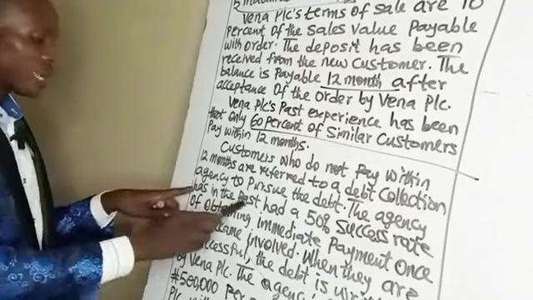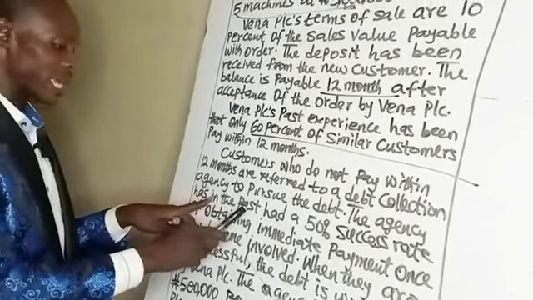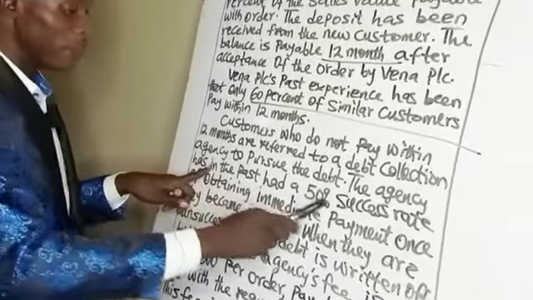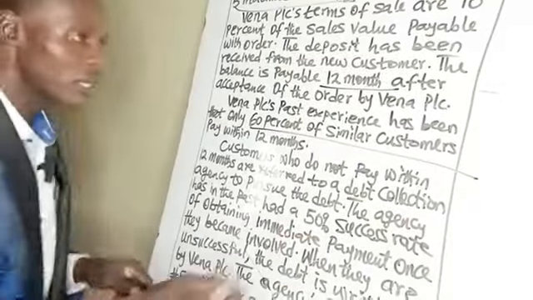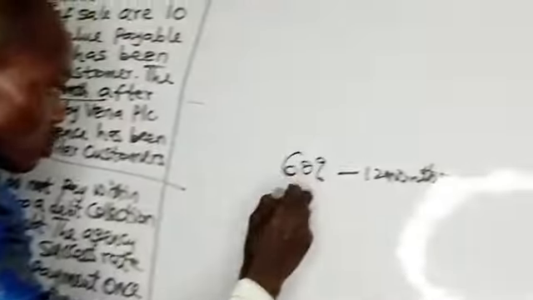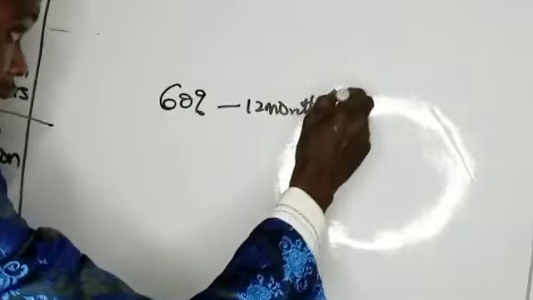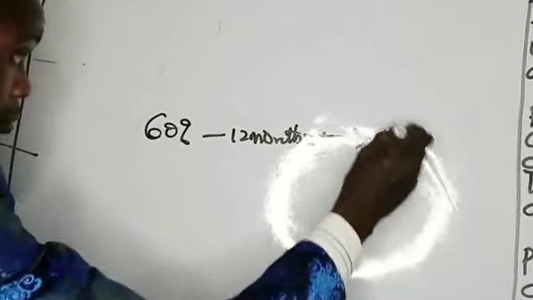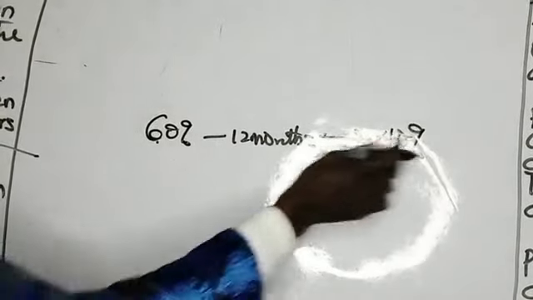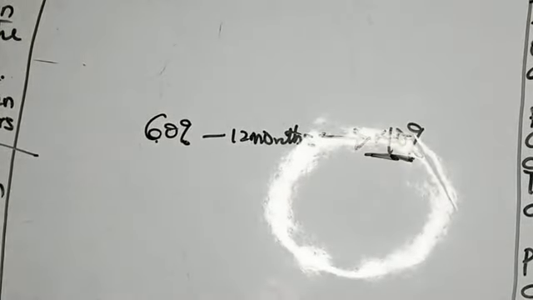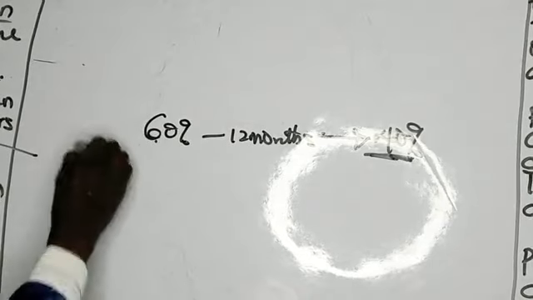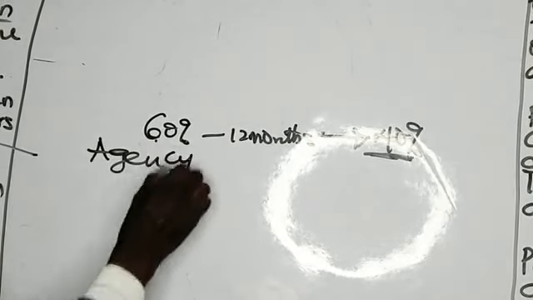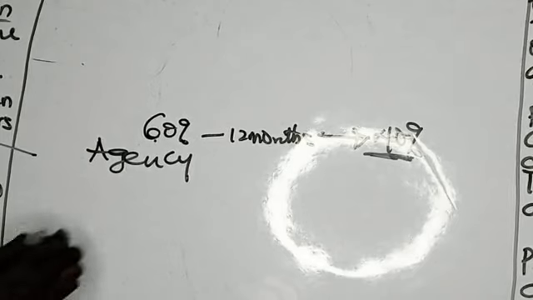The agency has in the past had a 50% success rate. Now, those who did not pay within 12 months, the remaining, that will be 40%. If you subtract 60% from 100%, you are left with 40%. Then the 40% will be referred to the debt collection agency.